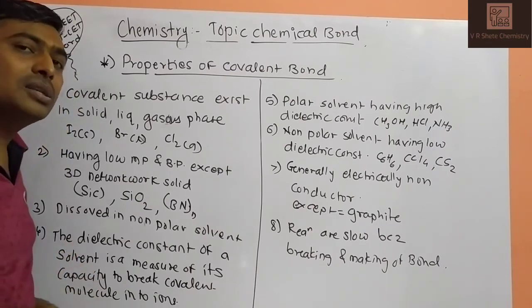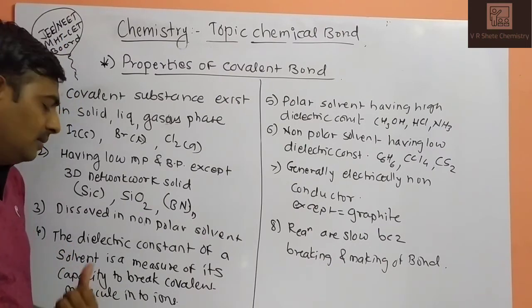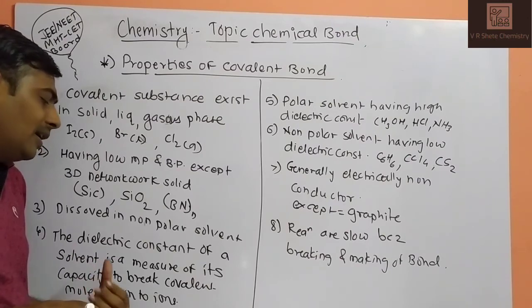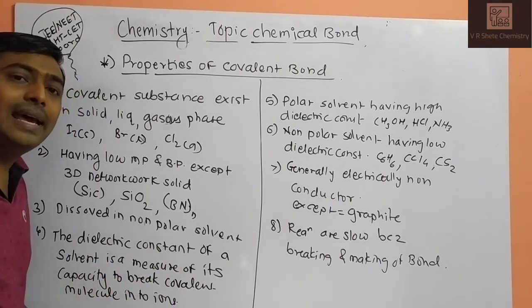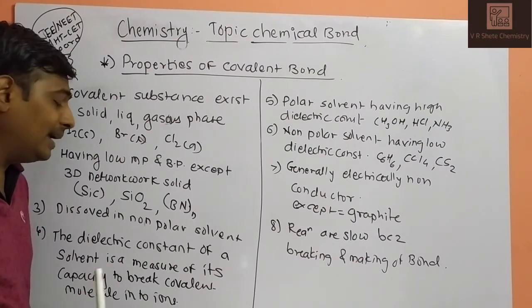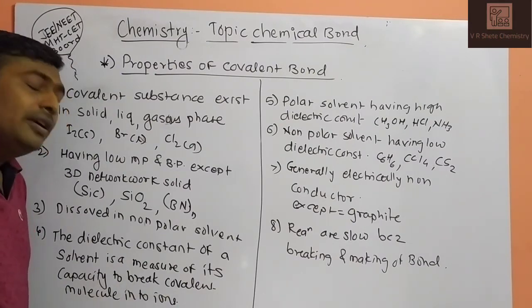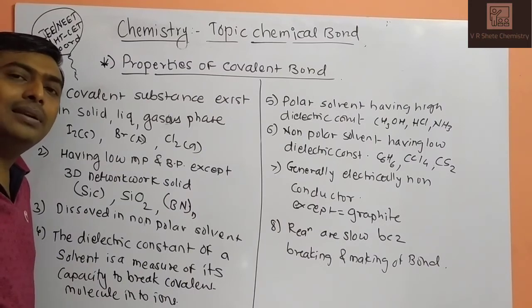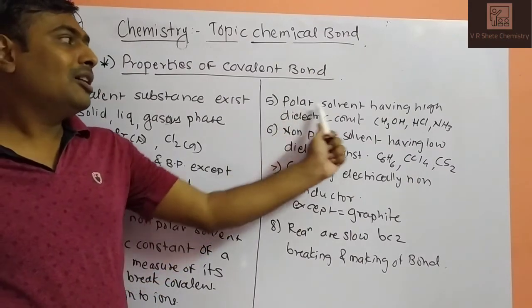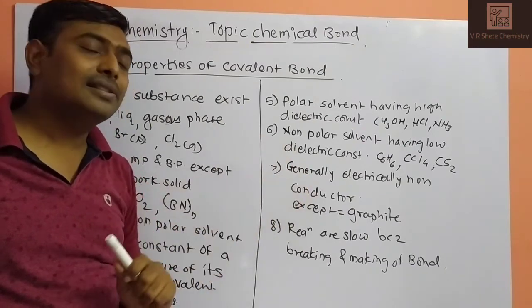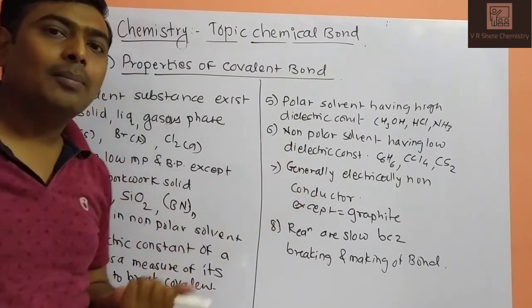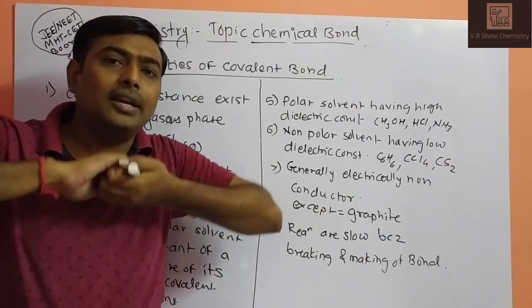The dielectric constant is a new concept. What is the dielectric constant? The dielectric constant of a solvent is a measure of its capacity to break a covalent molecule into ions. That is the capacity of the dielectric constant. Polar solvents have a high dielectric constant, while non-polar substances have a low dielectric constant, because polar molecules have positive and negative charges that strongly attract each other.